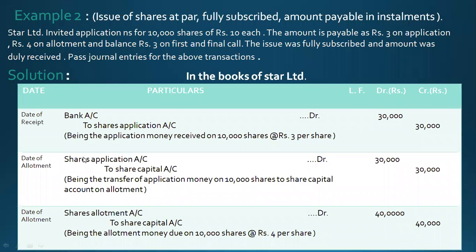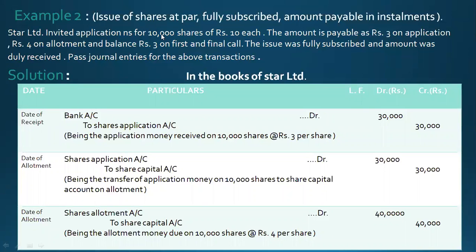Now in the second example also you will see shares are issued at par and shares are fully subscribed, but the payment is received in installments. The company is issuing 10,000 shares of 10 each. The amount is payable rupees 3 on application, 4 on allotment, and 3 on first and final call. The issue was fully subscribed and the amount was duly received.